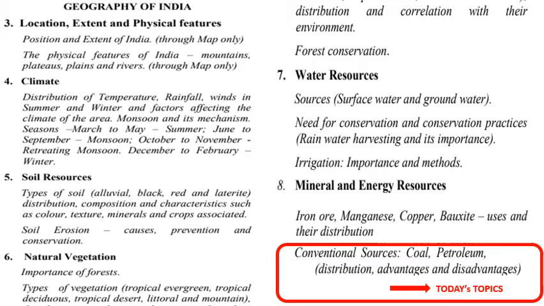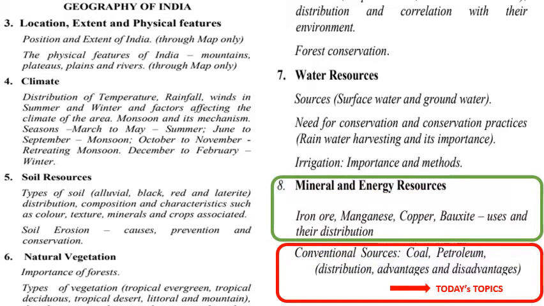Today's topic, just like I told you, is conventional source of energy: coal and petroleum. The three major aspects we have to learn are distribution, advantages and disadvantages. But there will be a little extra which we'll learn to get a better understanding of these three factors of distribution, advantages and disadvantages.